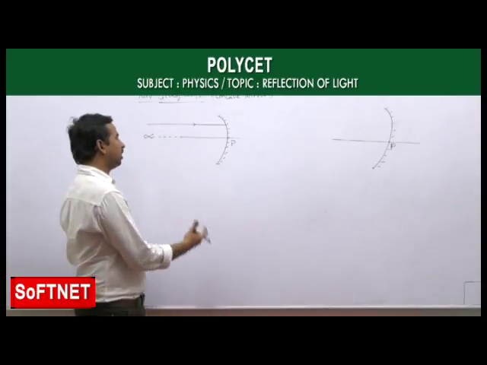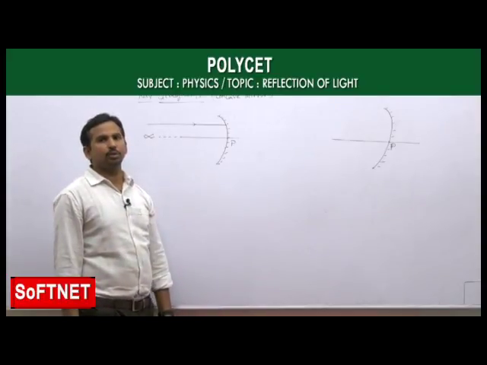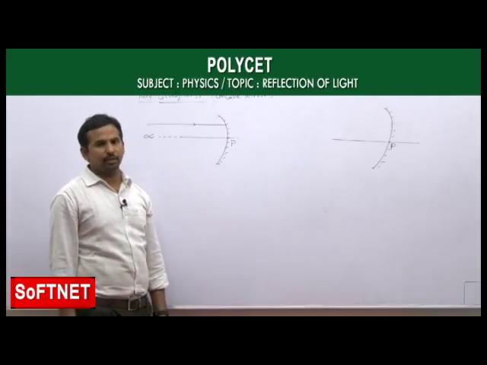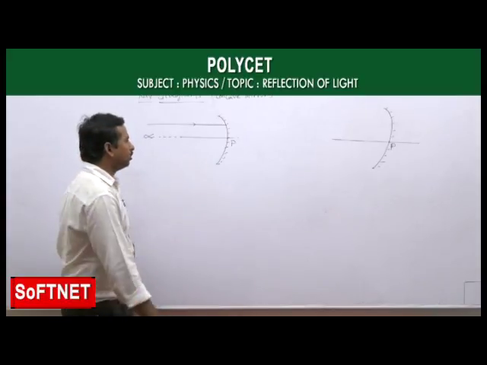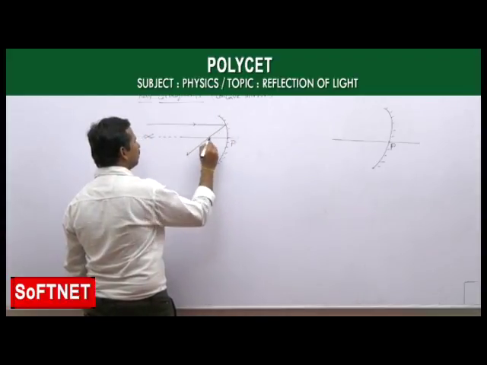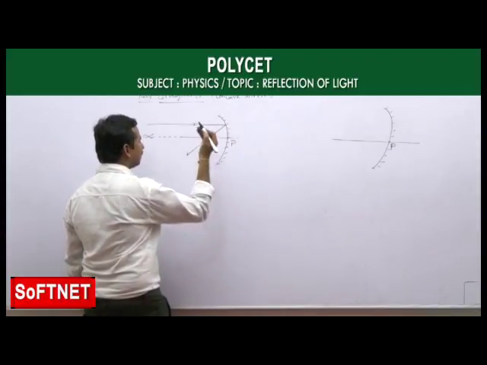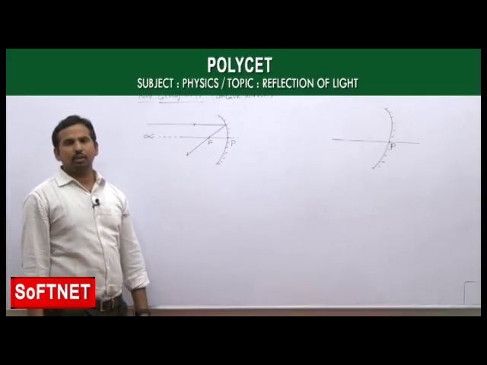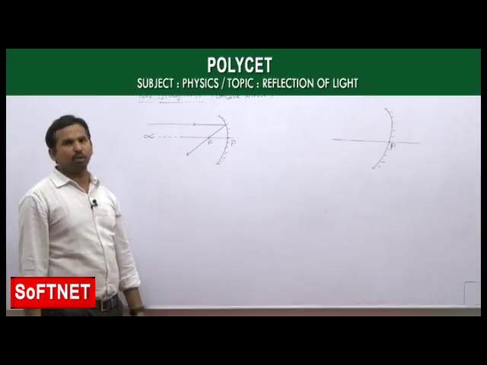So here I am taking the first rule. According to rule 1, the light ray which is coming parallel to the principal axis, after reflection passes through the principal focus, like this.